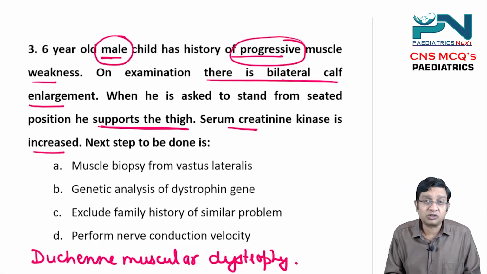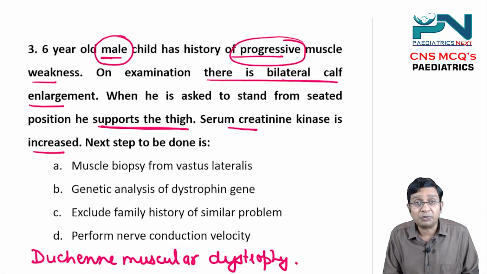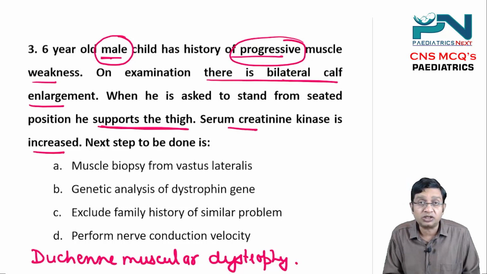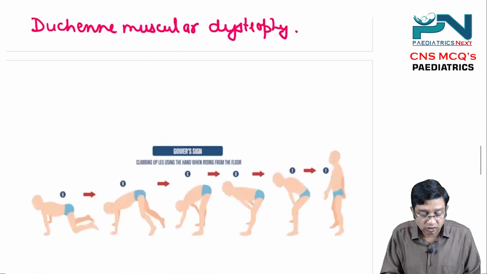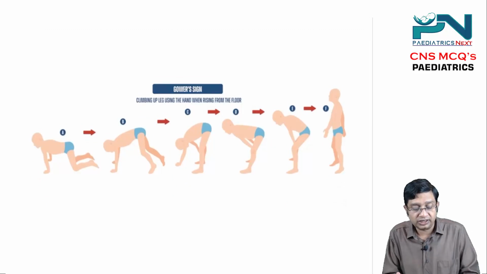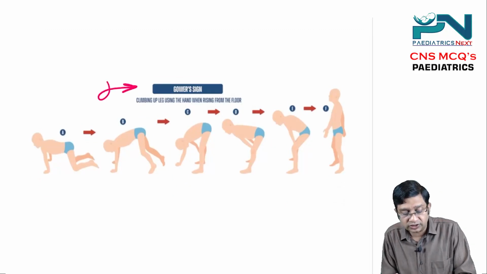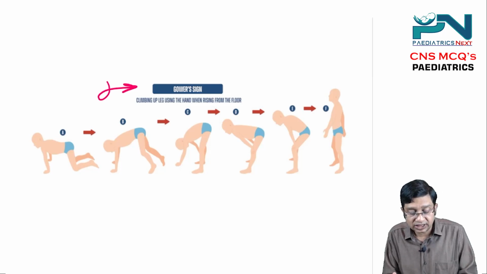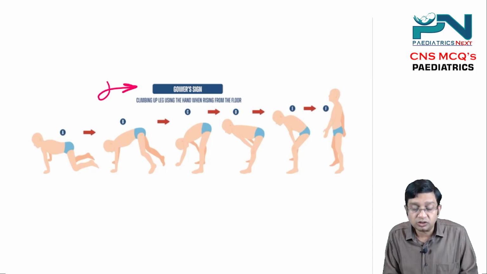In Duchenne muscular dystrophy, there is bilateral calf enlargement; pseudohypertrophy of the calf muscle is seen. And when he is asked to stand from the seated position, he supports the thigh. You are talking of the Gower sign here. The child is asked to stand, but at this time he is supporting the thigh. So this is the Gower sign.